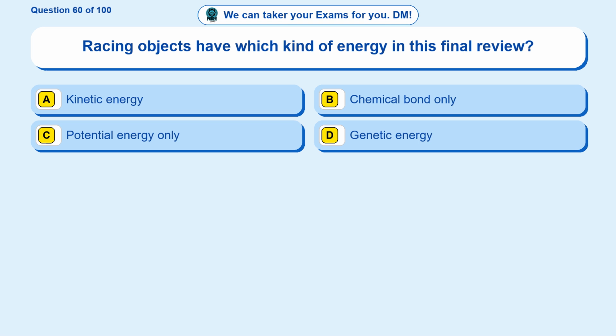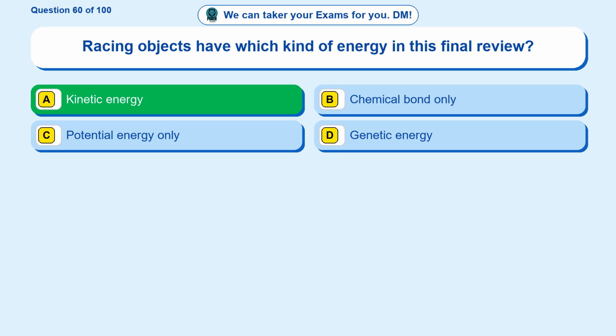Question 60. Racing objects have which kind of energy in this final review? Option A, kinetic energy. Option B, chemical bond only. Option C, potential energy only. Option D, genetic energy. The correct answer is option A.